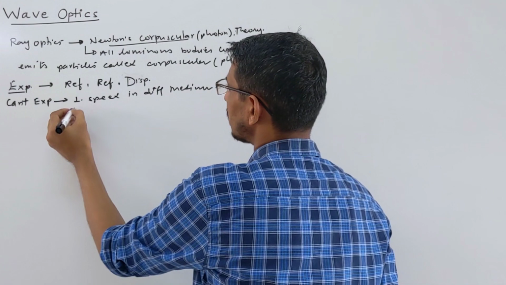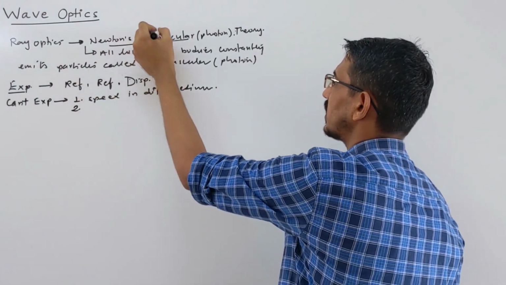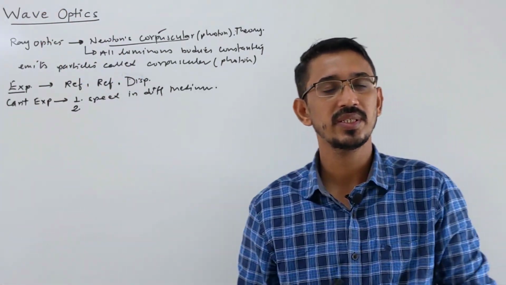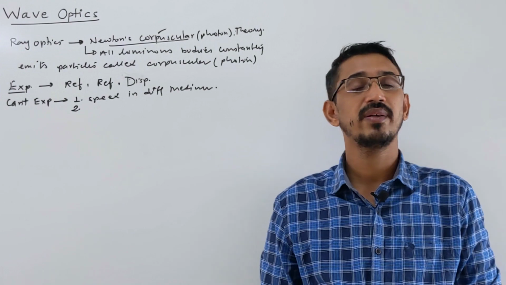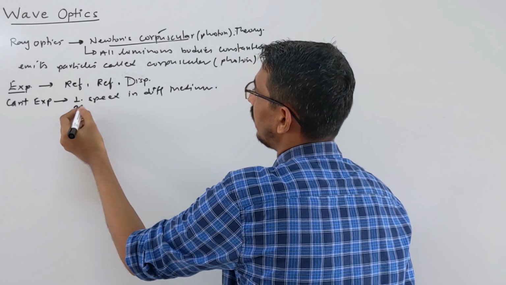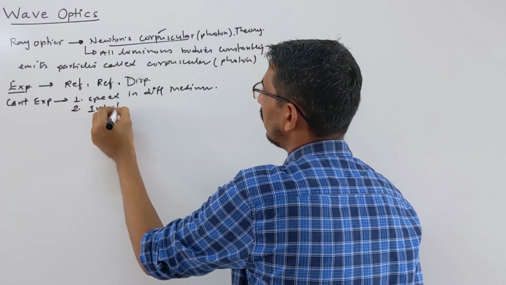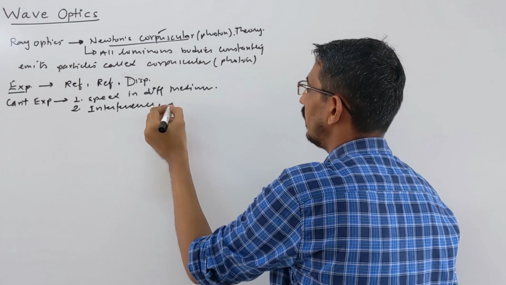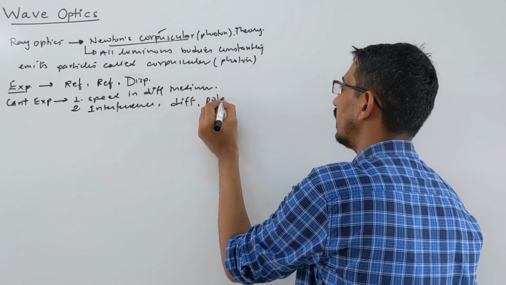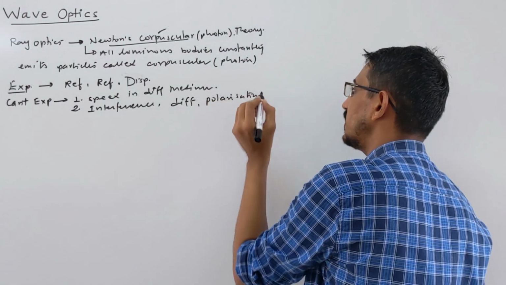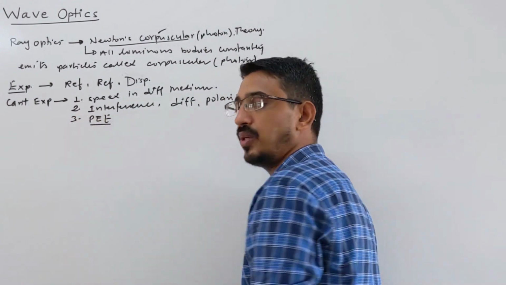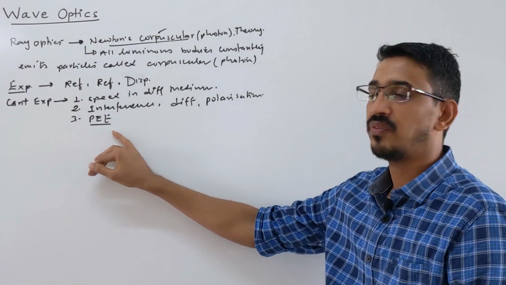It also cannot explain the phenomena that we learn in wave optics. In wave optics we learn generally three things: interference of light, diffraction of light, and polarization of light. These cannot be explained with Newton's theory. Also it did not explain the photoelectric effect that we learned in our dual nature chapter. It cannot explain that phenomenon.